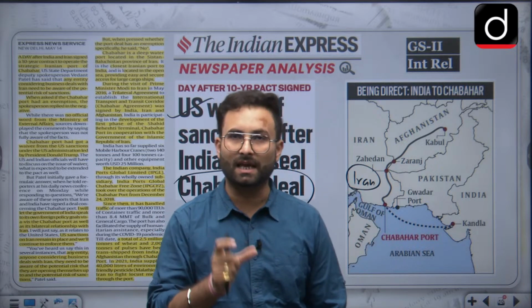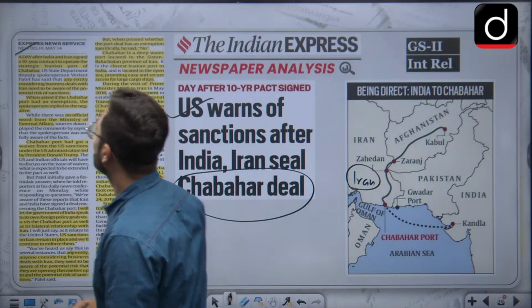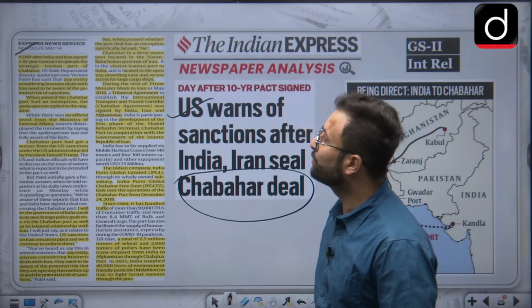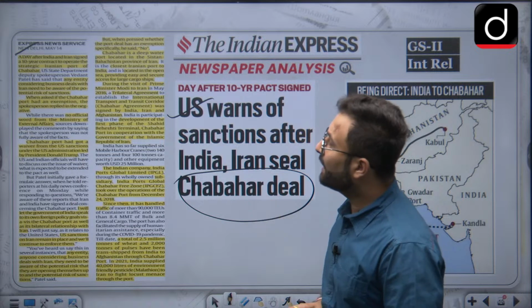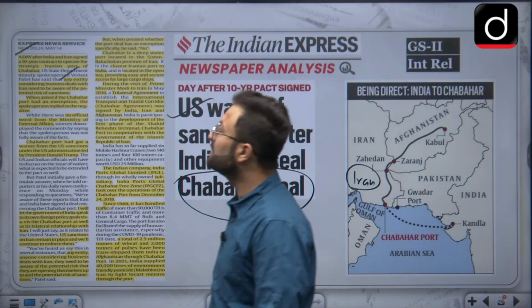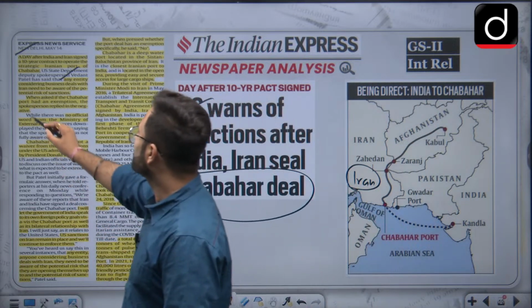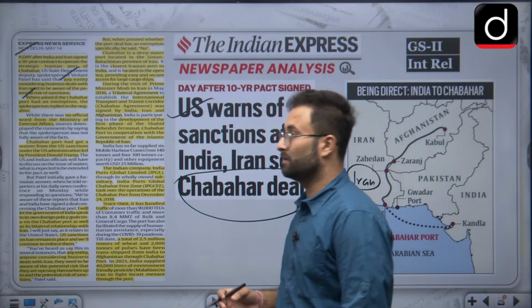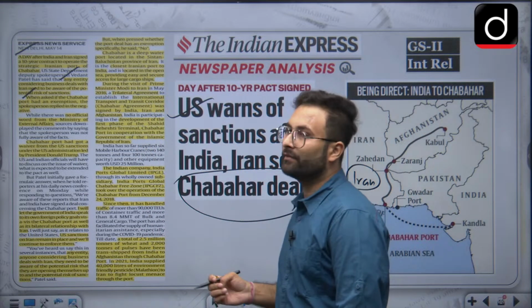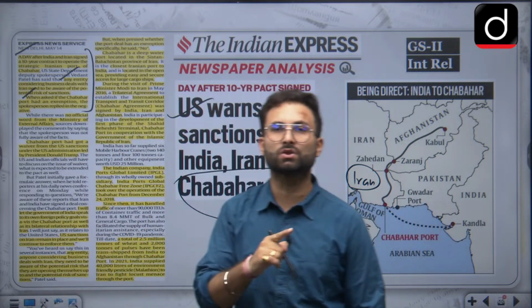Recently we signed a 10-year deal with respect to this port, and the USA has shown some kind of concern. Okay, so let's see what the USA is saying. A day after India and Iran signed a 10-year contract to operate the strategic Iranian port of Chabahar, the US State Department said that any entity considering a business deal with Iran needs to be aware of the potential risk of sanctions. When asked if Chabahar port has been exempted, the US government spokesperson replied in the negative. They have said that the port is not an exception.